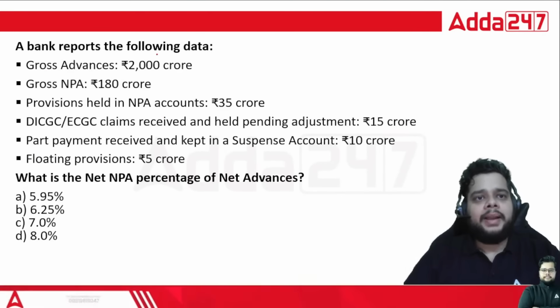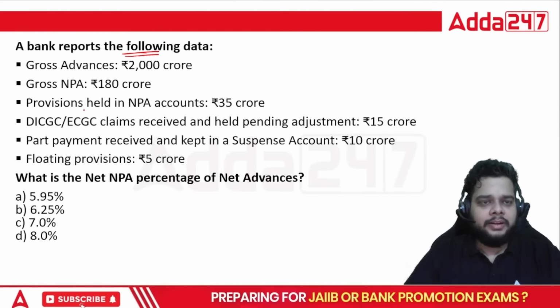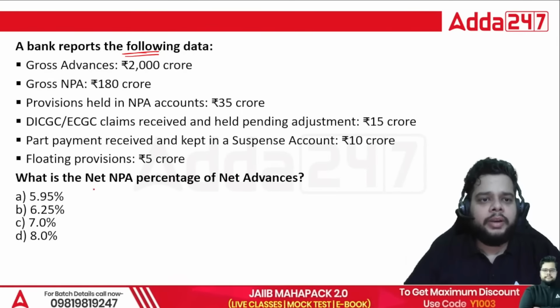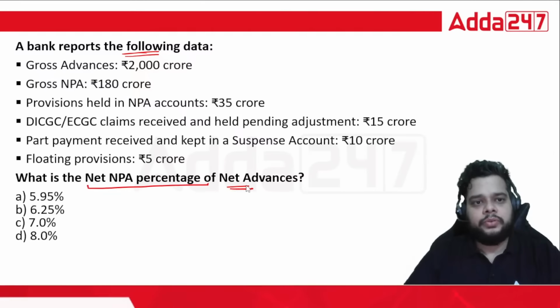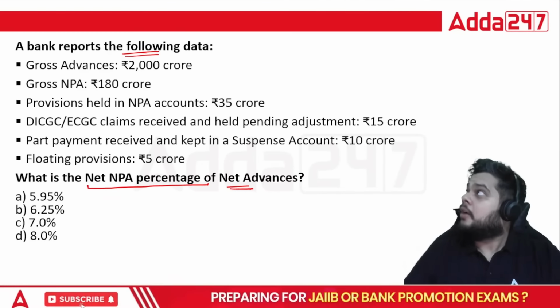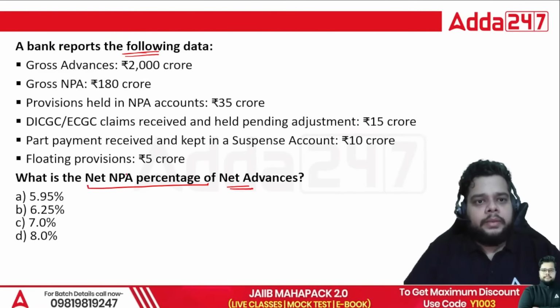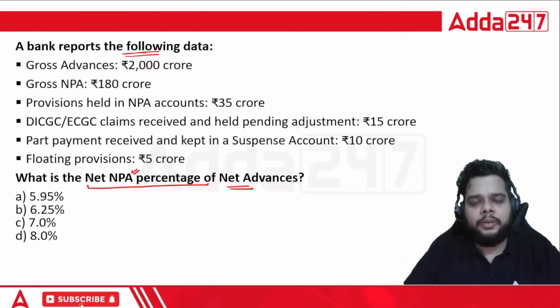Fine. A bank reports the following data. There is a set of data provided to you. You have to calculate the net NPA percentage of the net advances. So net NPA percentage of net advances. How will you be calculating that? So net NPA percentage is what? The formula? Anybody? Do let me know in the comment section.